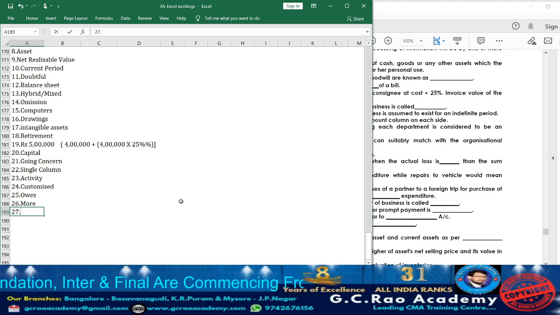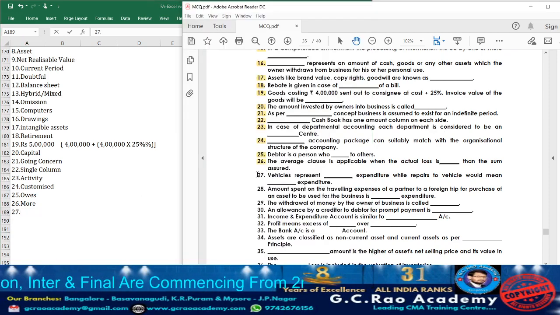Now let us move on to question 27. What is that telling? Vehicles represent dash expenditure, while repairs to vehicles could mean dash expenditure. See, if they are purchasing the vehicles for a particular organization, it will be treated as which expenditure? Capital expenditure, because it will be a fixed asset. The benefit will be enjoyed for more than one accounting period. So accordingly, it will be treated as capital expenditure.